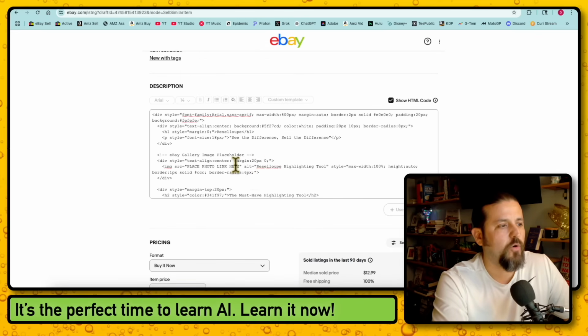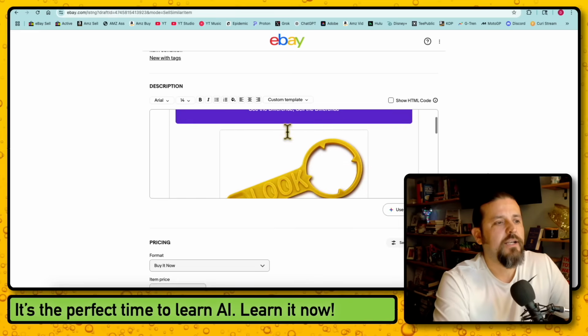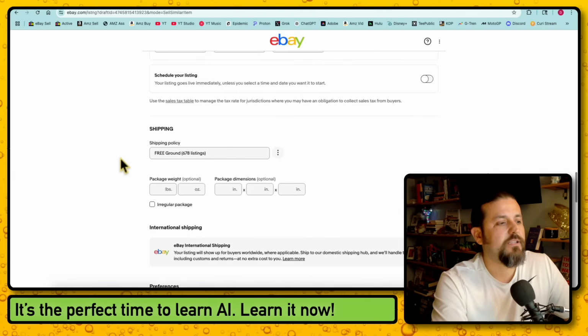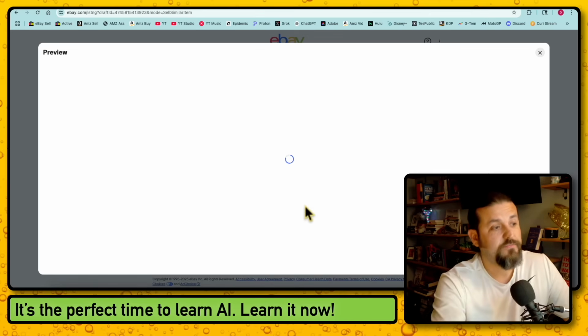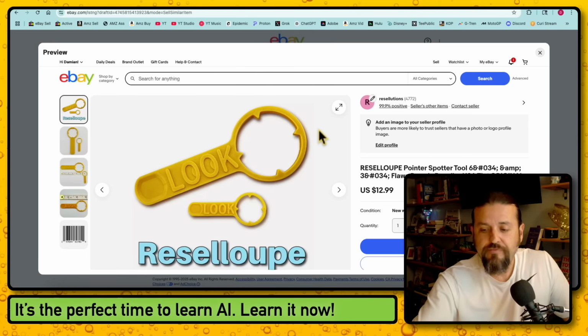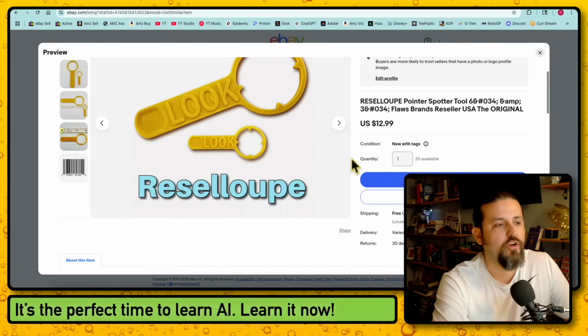We find the place where it says place photo link here. And we paste it, Control V for paste. And then look, show HTML code. Look at that. Now I have a photo on there. Now look, let's see what it actually looks like on the back end. So we're going to preview this. And of course, eBay takes forever to load sometimes because it's a preview. Okay, don't worry about this other stuff because it's a preview. It has some weird writing, but we're just going to show you what it looks like.